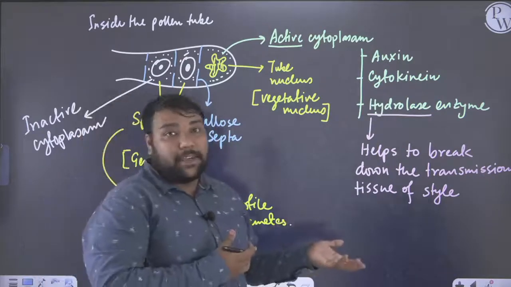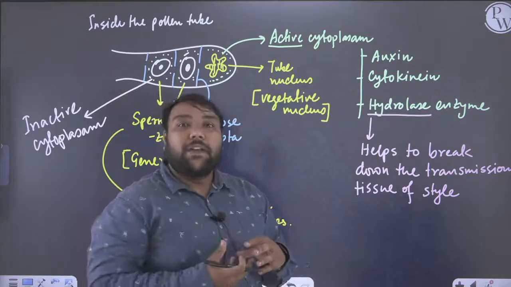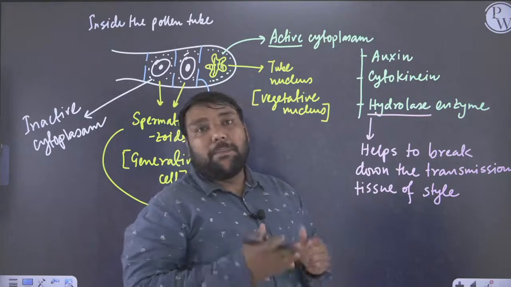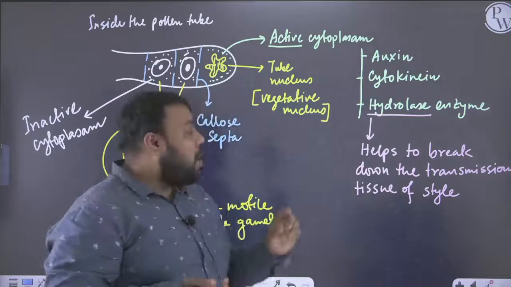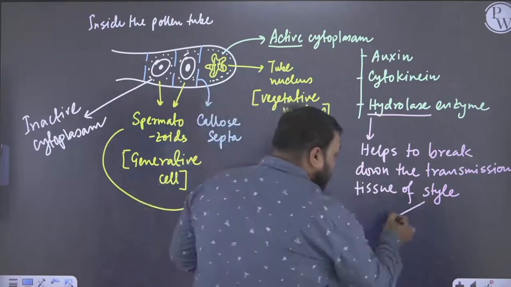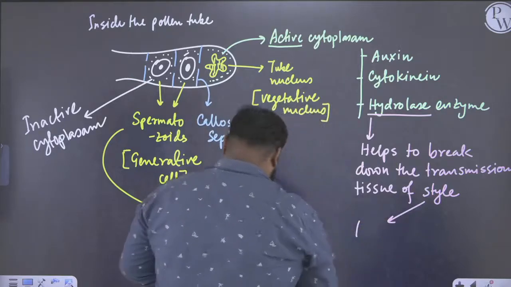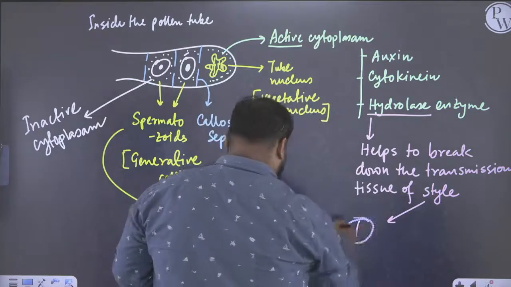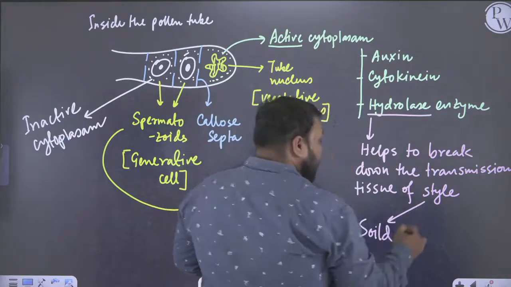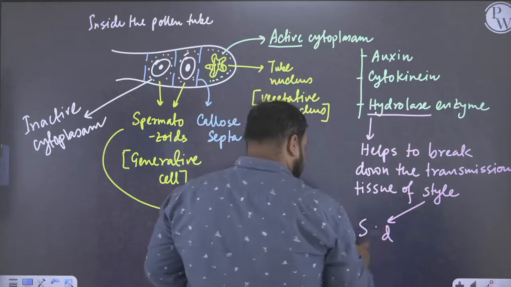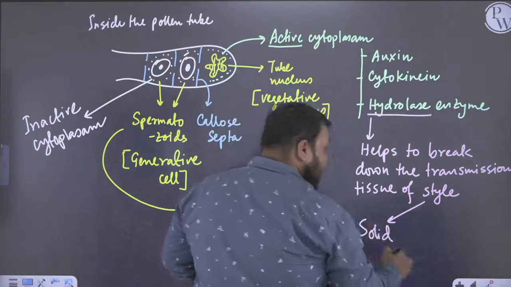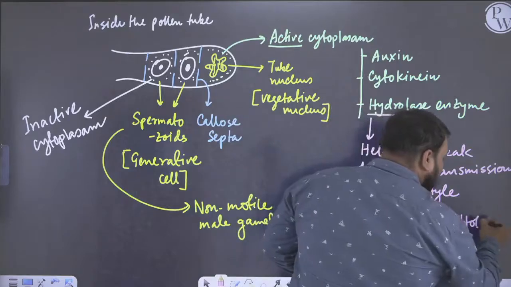This we have studied before, that the female reproductive structure carries a stalk-like portion called the style. And the style is of two types. We have solid style and we have hollow style.